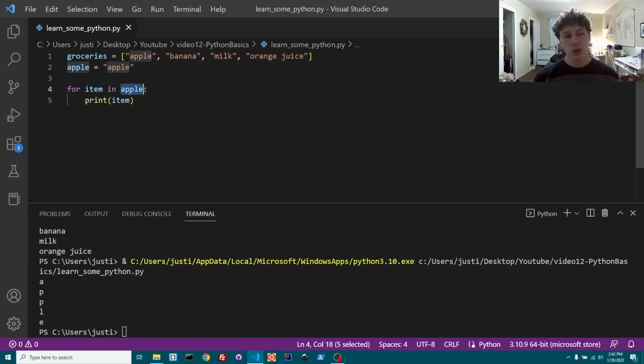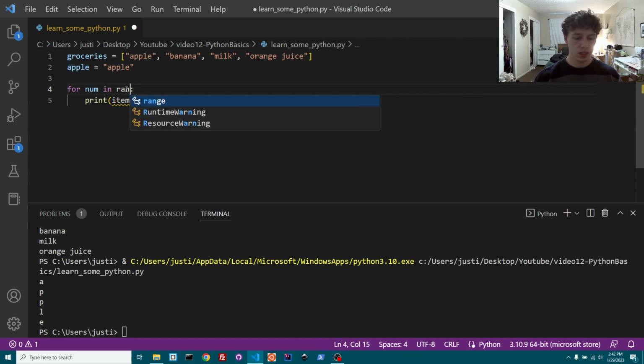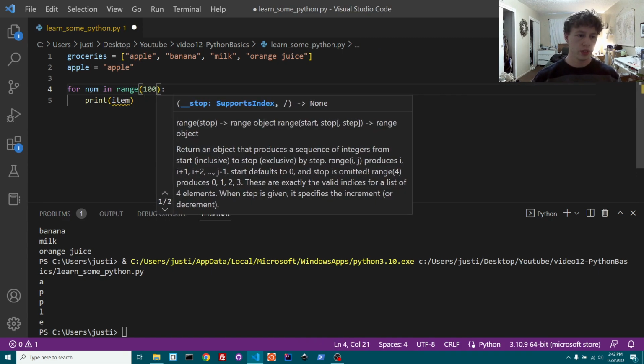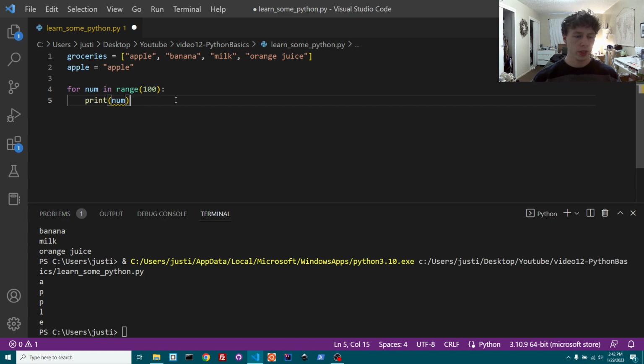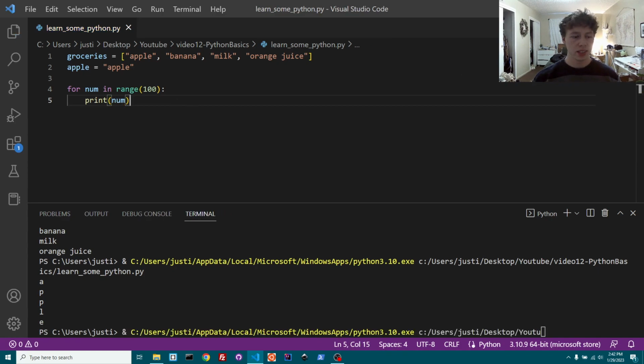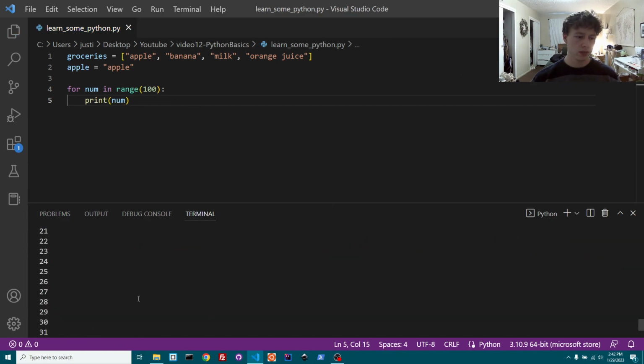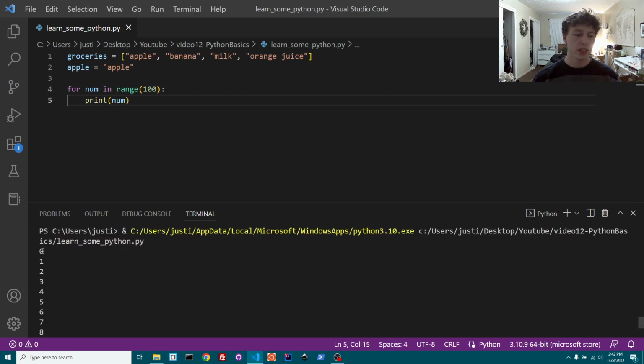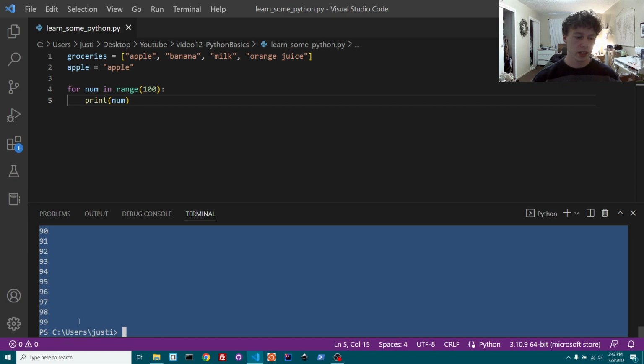So for loops can be really useful. You can also say for num in range 100, print num, and it's going to print out, well, it's going to start at 0, because the range starts at 0, but it does do 100 numbers. It goes from 0 to 99.